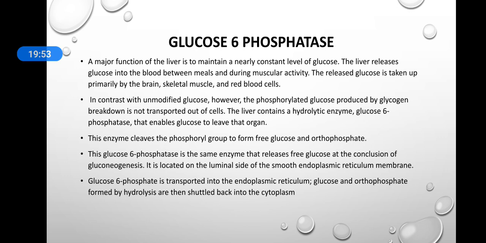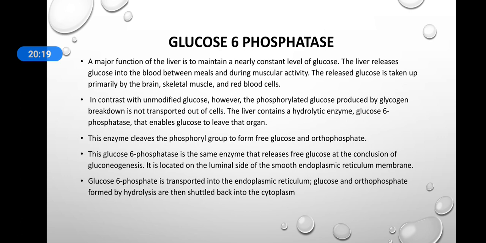This is the same enzyme that we discussed in the gluconeogenesis pathway that releases free glucose from glucose 6-phosphate. It is located on the luminal side of the smooth endoplasmic reticulum. Glucose 6-phosphate is transported into the endoplasmic reticulum, and the glucose and orthophosphate formed by hydrolysis are shuttled back into the cytoplasm, and then can leave the liver cells.